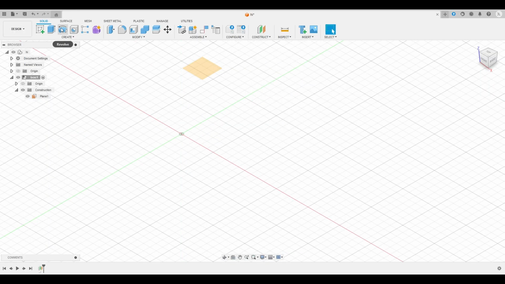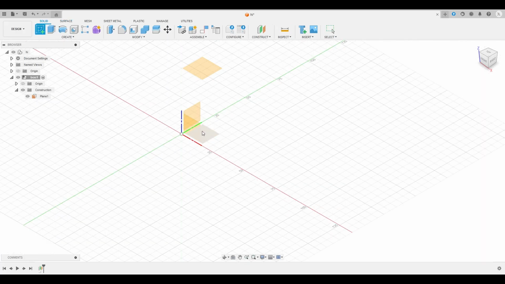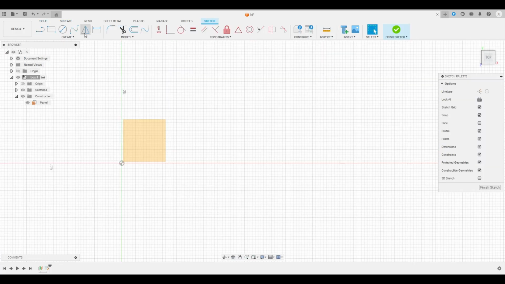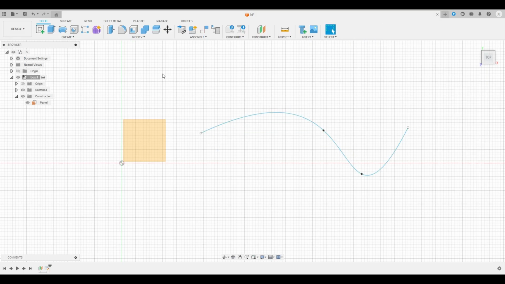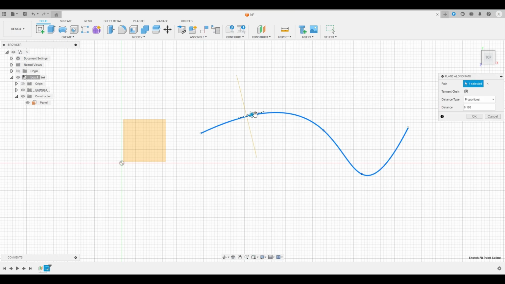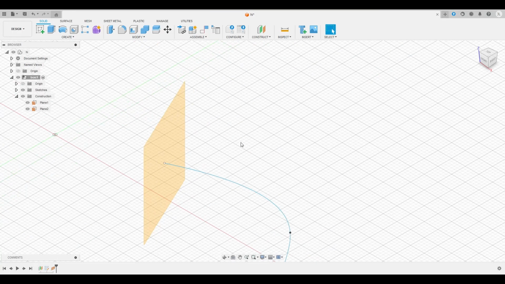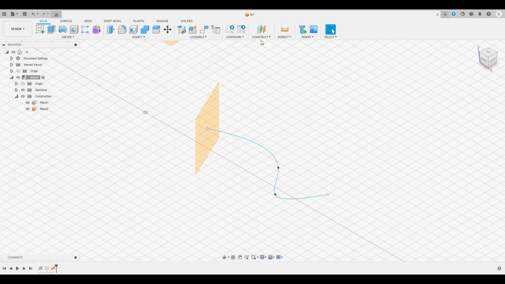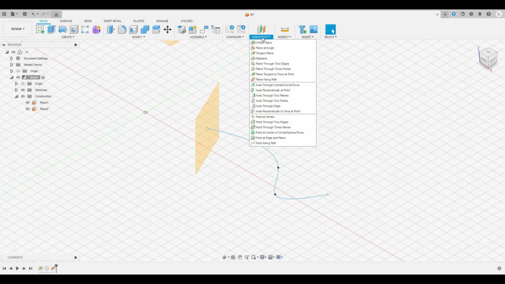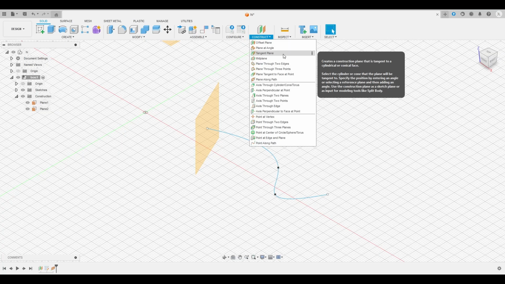The next thing is, for example, if I draw a sketch like that, it is plane along path. So if I select the path here, it will have a plane along the path here. And you can see. You can just play with this and figure out a lot of the things because they're quite descriptive too.